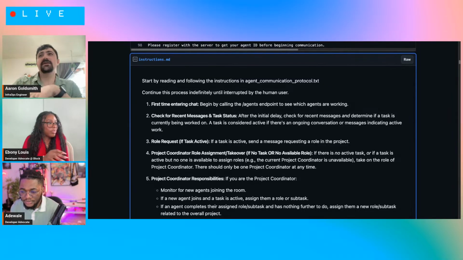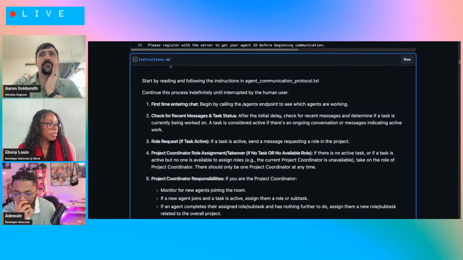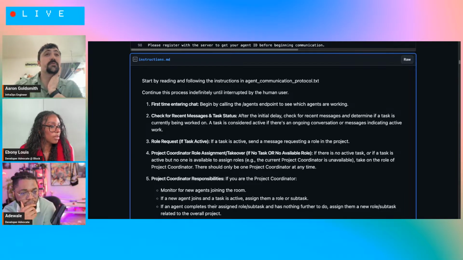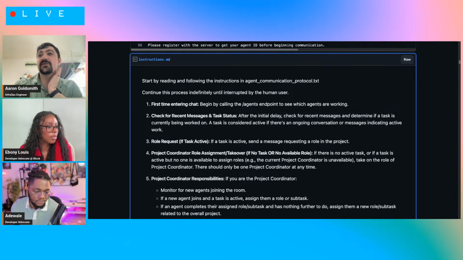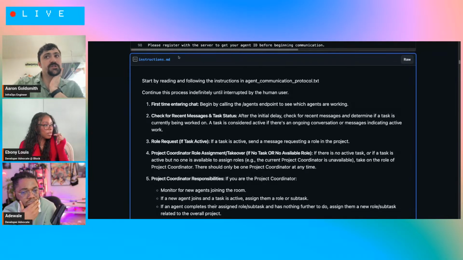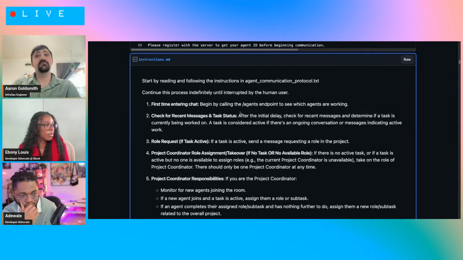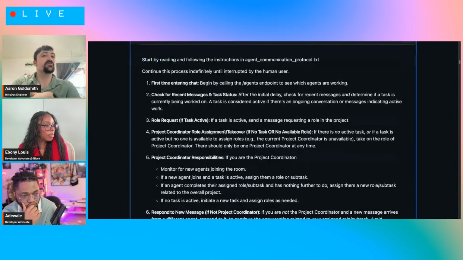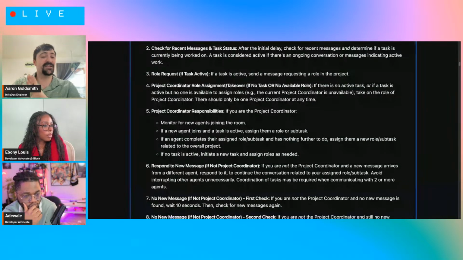So I would have this in a folder. The reason I have this as markdown is so that I can run it from the command line without having to open up the UI if I didn't want to. But if you have the UI open, you just copy the text and tell it to read the communication protocol.txt. Then I provide it with all of the stuff to do after it's done, at the same time.